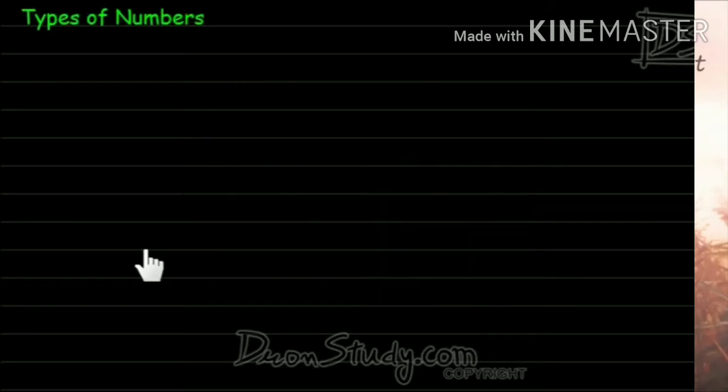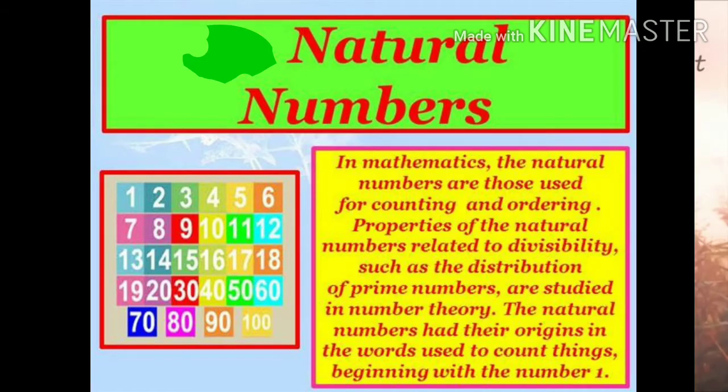In number system, first of all, we are going to study the types of numbers. First type, that is basic division. Numbers can be divided in a number of ways. The first one is natural numbers.